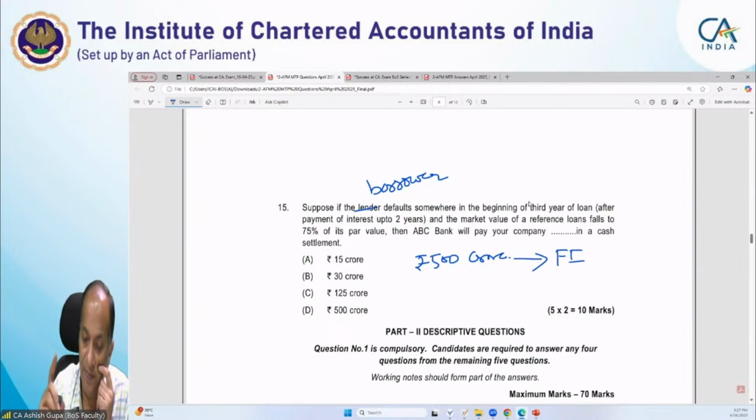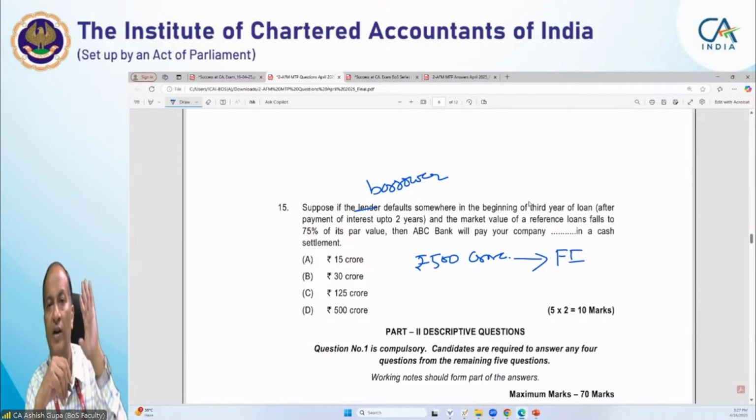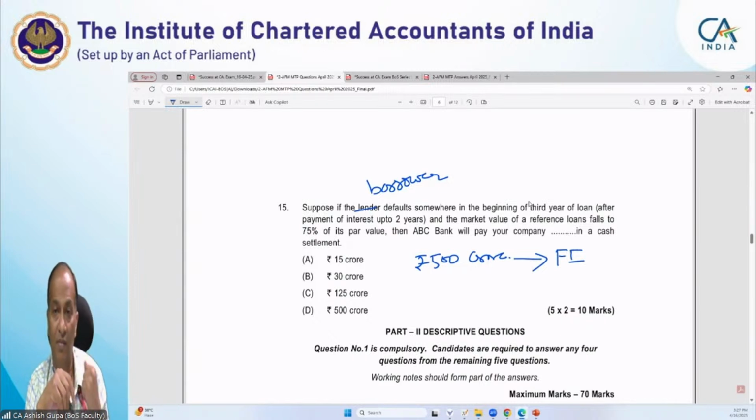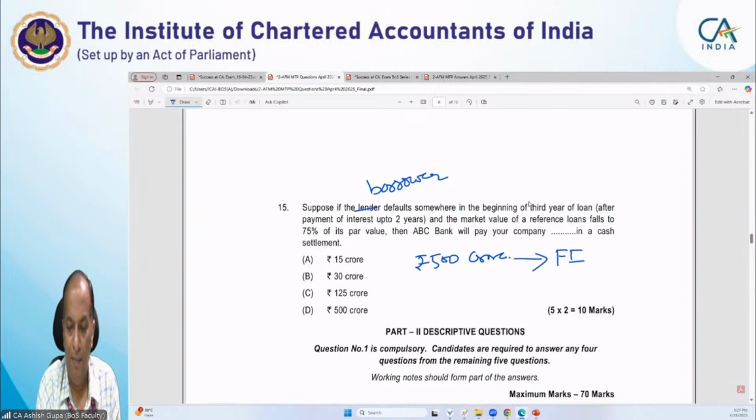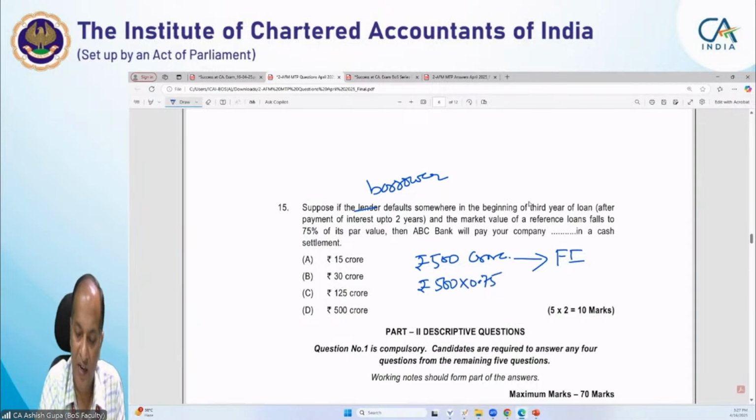Now they say, okay, I am paying you 500 crore for the default, but you give the loan back to me. The financial institution transfers the loan to ABC. Now when it transfers the loan, its realizable value is 75%. So it will recover 75% of the same, which comes to 475. Sorry, 375.